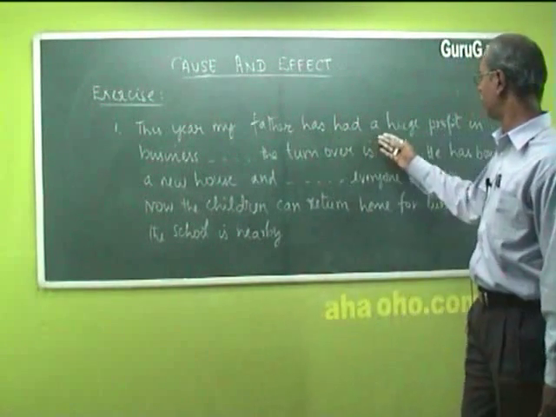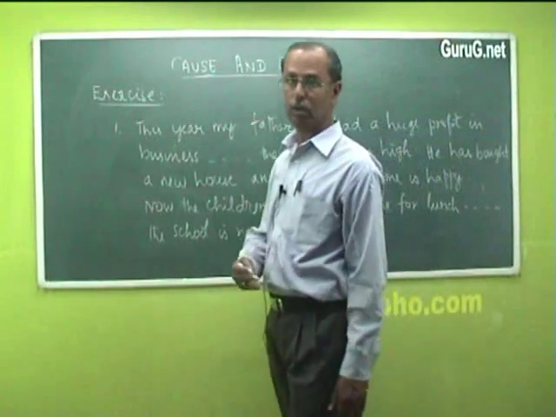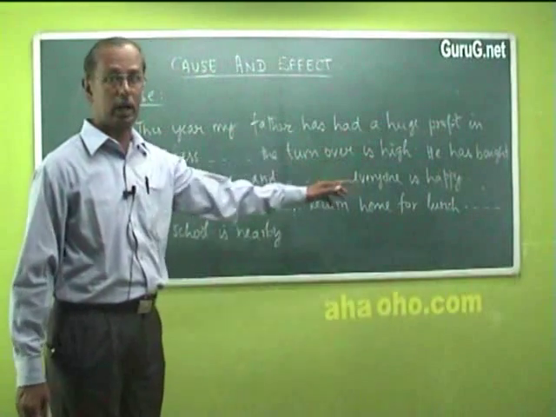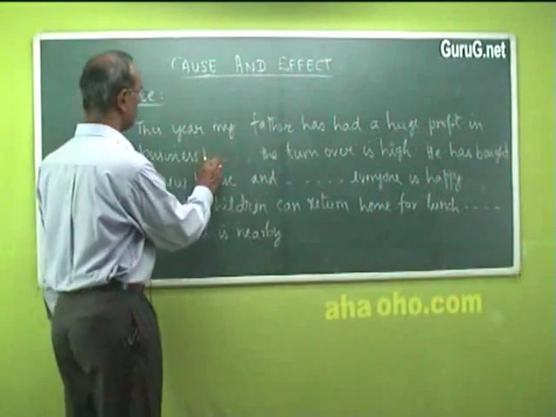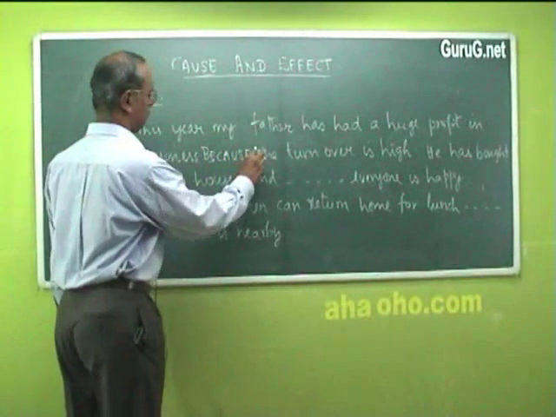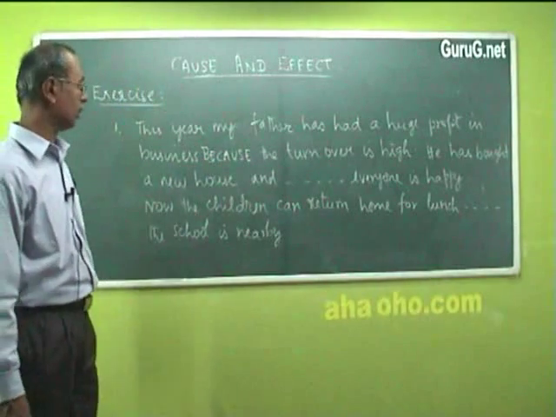Let us look at the sentence now. This year, my father has had a huge profit in business. The reason for the huge profit is the turnover is high. Therefore, we use the word because, which is a cause-effect word.